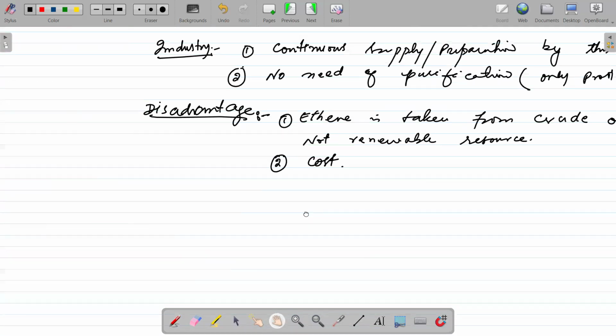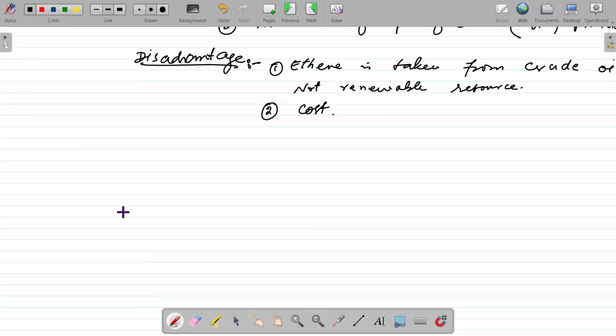Now let's see another method by which we can prepare ethanol. Second method, that is from glucose. The formula of glucose is C6H12O6. And the main source of glucose, that is plants, right?